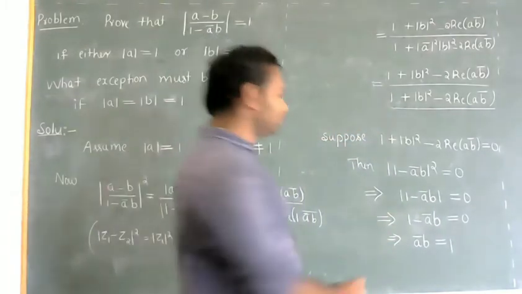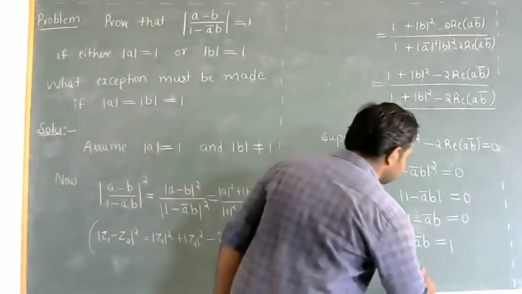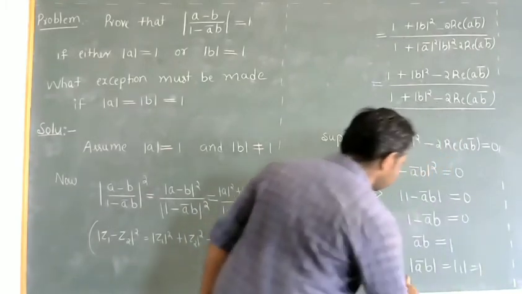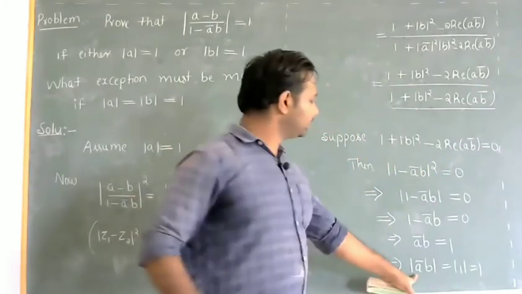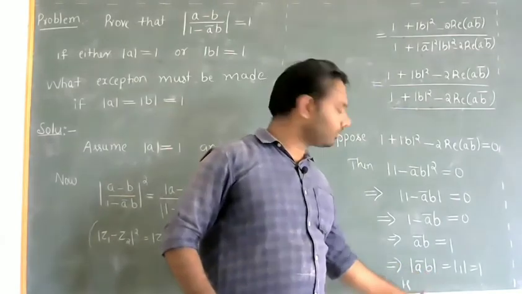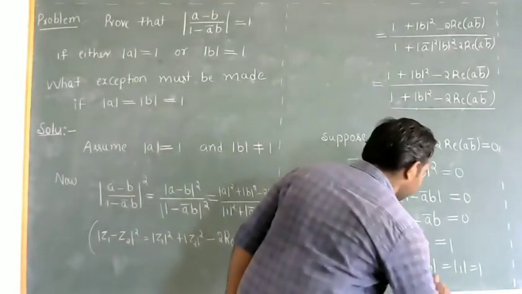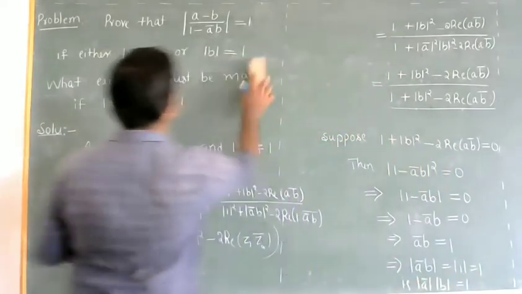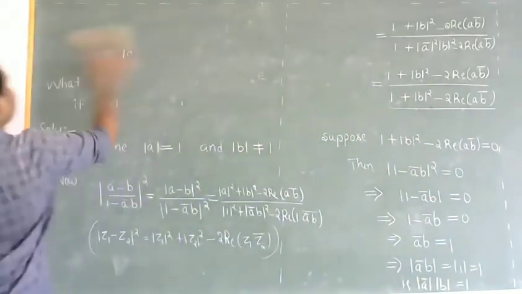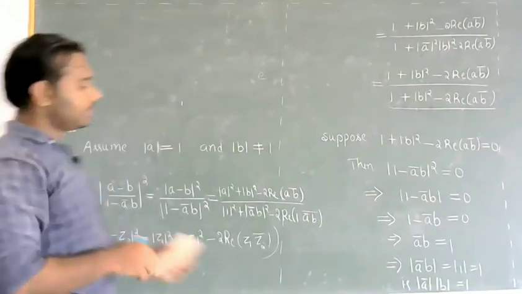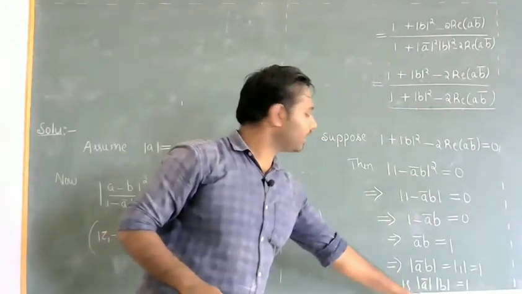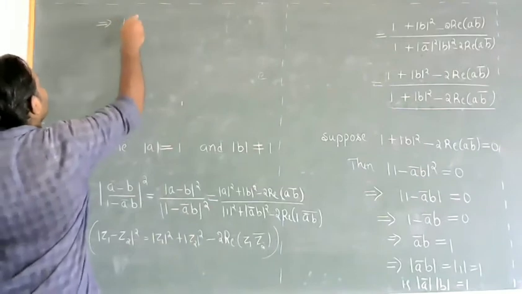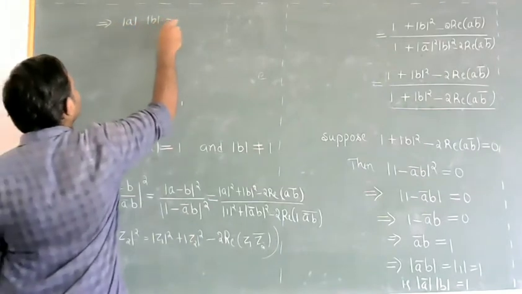Now take modulus on both sides. So modulus of a bar b is modulus of 1, which is 1. That is, modulus of a bar b is modulus of a bar into modulus of b, which is equal to 1. Now modulus of a bar is nothing but modulus of a, into modulus of b is equal to 1.